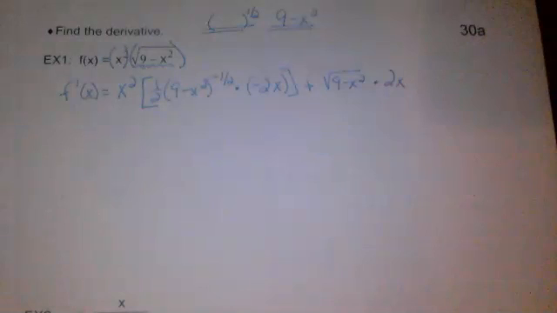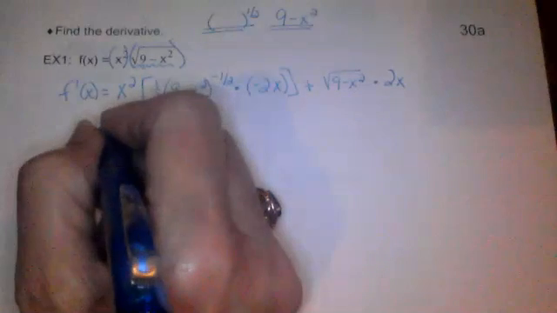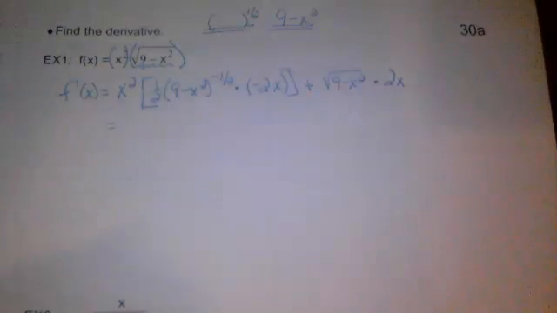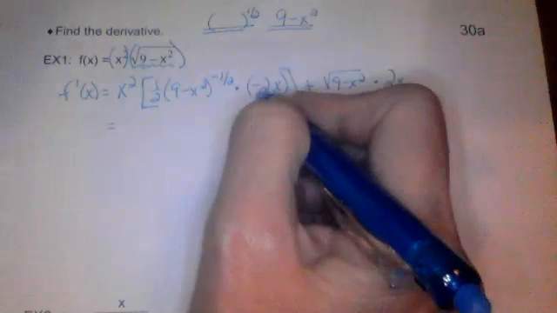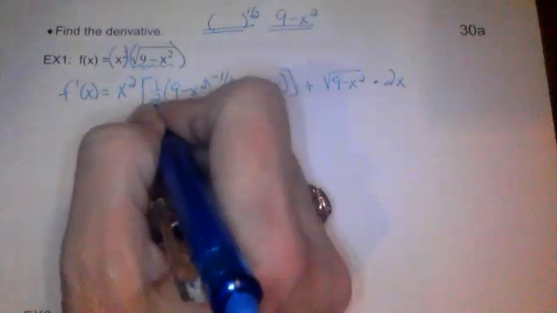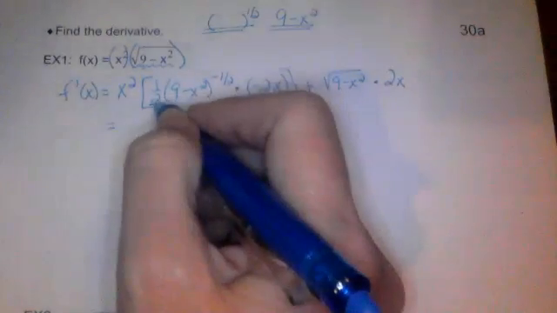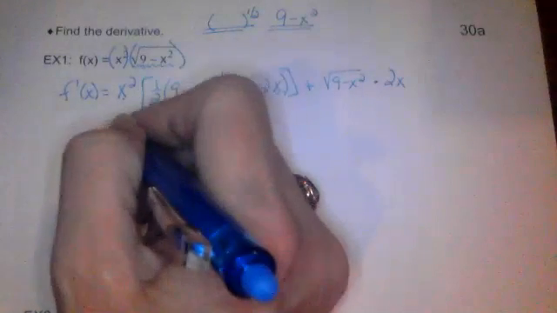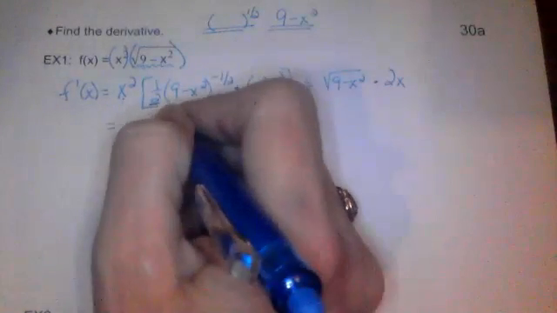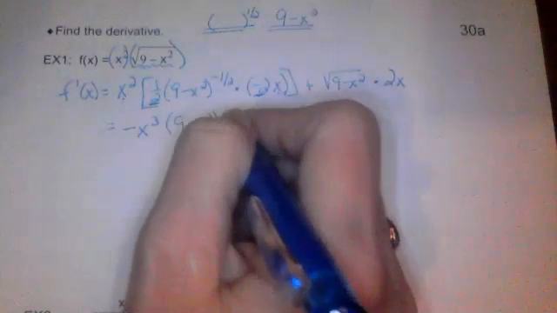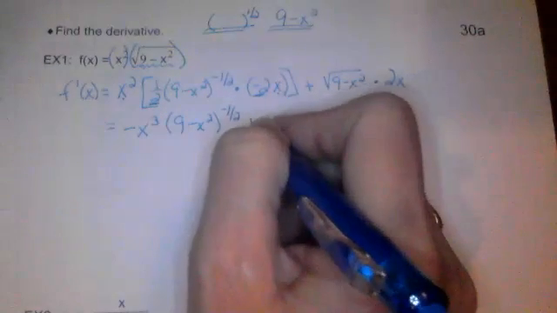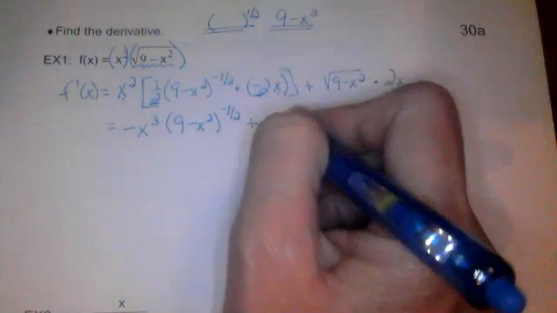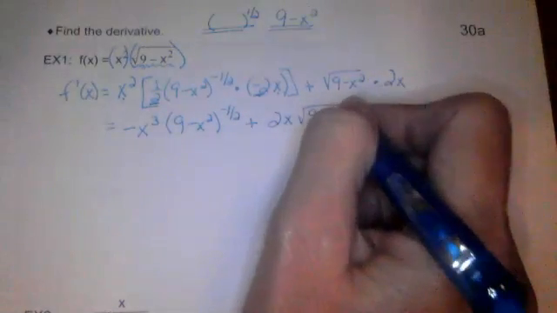All right, so let's see if we can clean that up just a little bit. Once we have that done, we've done the derivative. We just need to clean it up. So this 2 right here times this 1/2 would just be negative 1. So I have a negative 1x right there. And a negative x times x squared would be negative x to the third times 9 minus x squared to the negative 1/2 power plus 2x times the square root of 9 minus x squared.